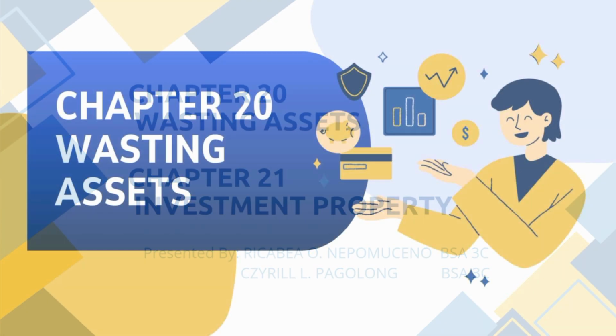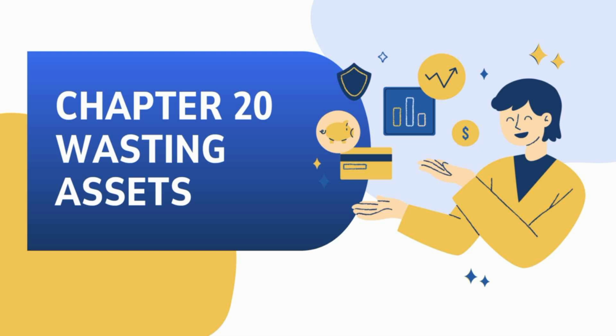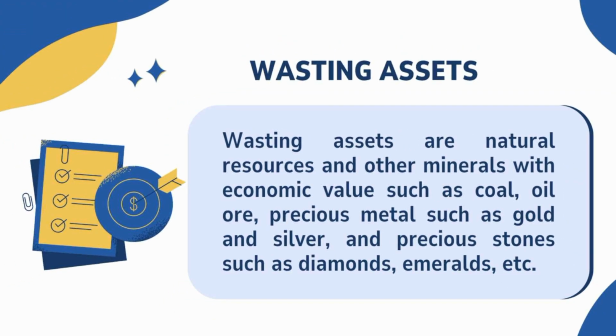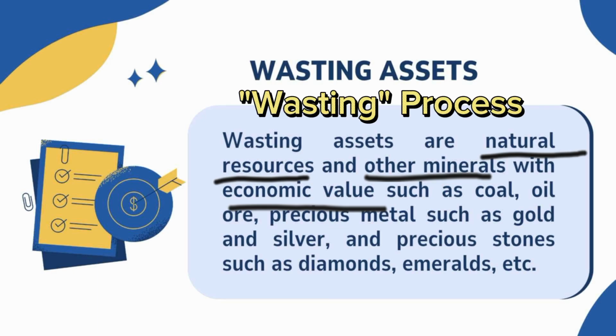So today I will be focusing on wasting assets by solving a comprehensive problem, but before we dive into the problem, let's first have an overview of what wasting assets are. Wasting assets refer to natural resources and minerals with economic value such as coal, oil, or precious metals, which are gold and silver, and gemstones, which are diamonds, emeralds, and etc. As the name suggests, these assets go through a wasting process, meaning they are physically consumed and cannot be replaced by human efforts.